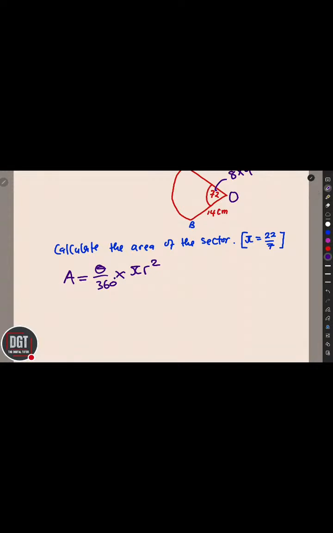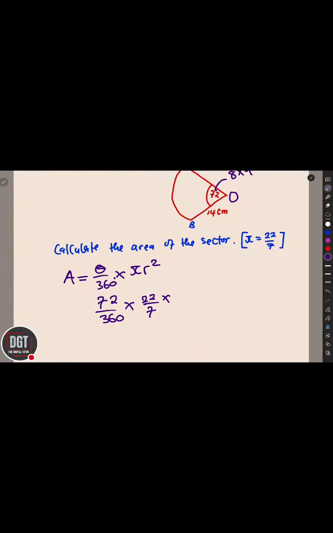So this is 360 degrees. What is the angle that we are given? 72 over 360 multiplied by pi, that is 22 over 7. So please confirm, sometimes I might miss something.